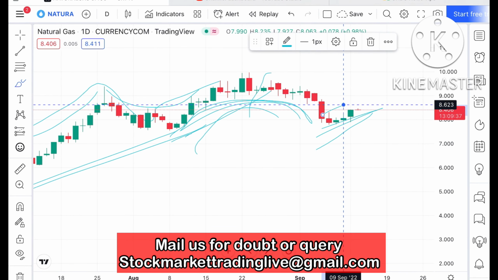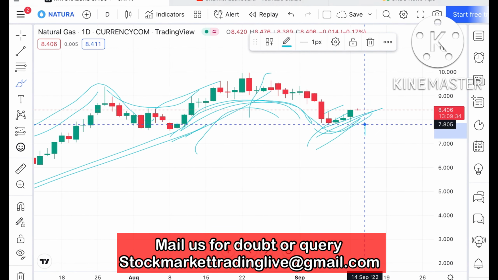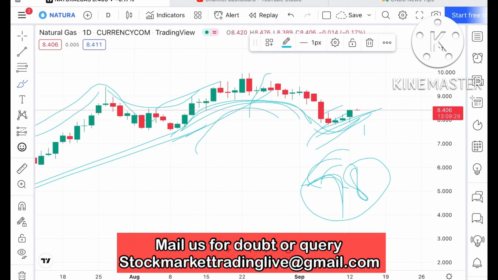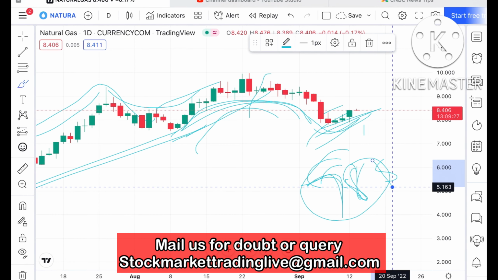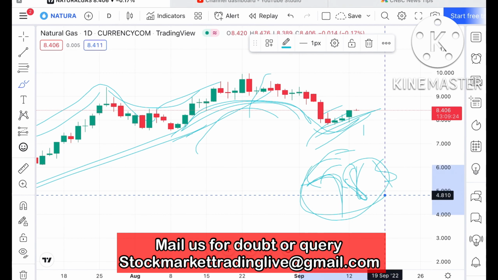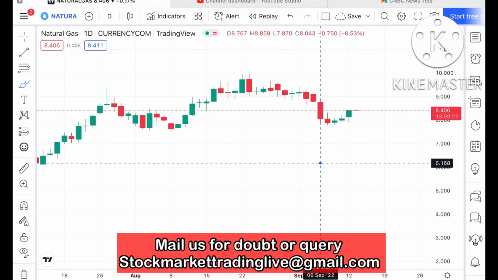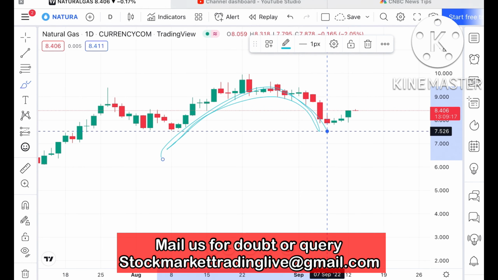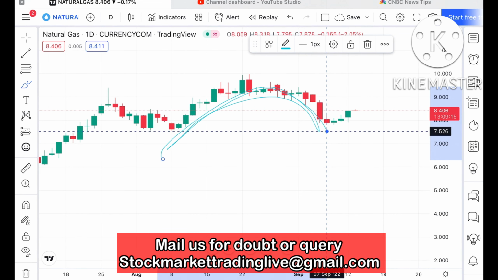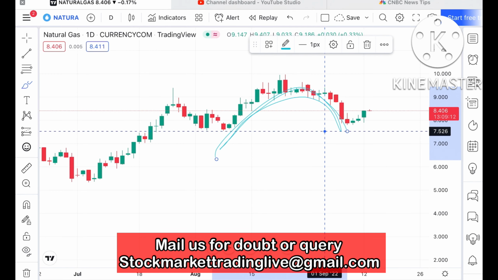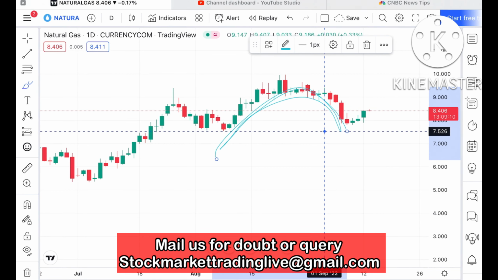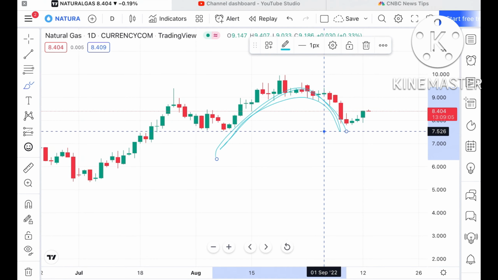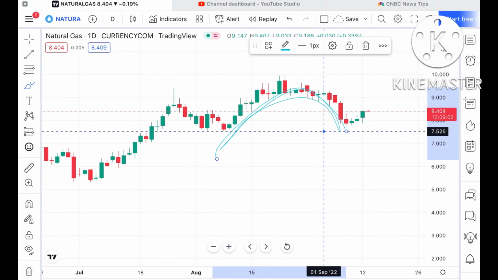This was ascending, and we saw the upside after forming a swing at around $7.8. You have to understand $7.8 is a weak support, so if the price comes close to this level, then it can move further down. Now a U pattern is forming at this level. If this level sustains, then the natural gas price can move further upside, or if the level goes further down, then it can move further low.